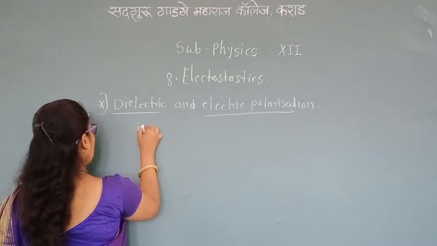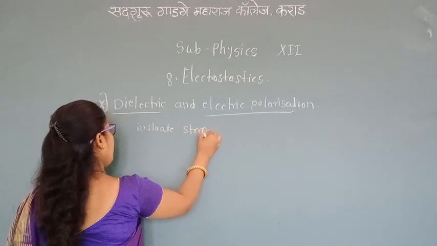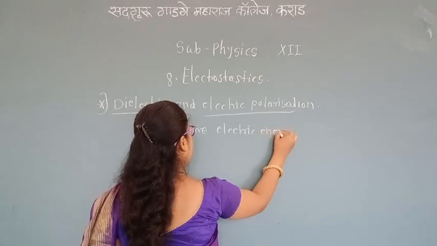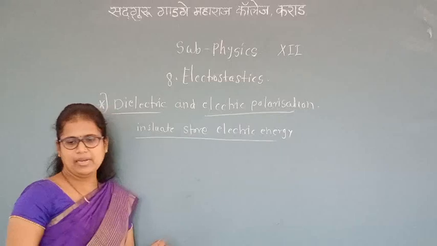Dielectric means insulator, which stores electric energy. That is one type of dielectric.